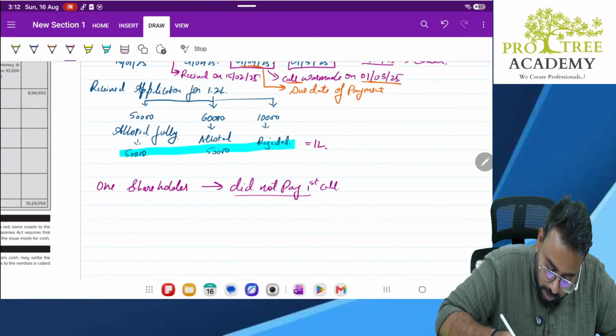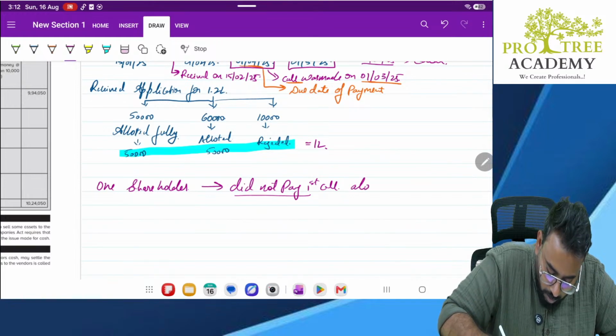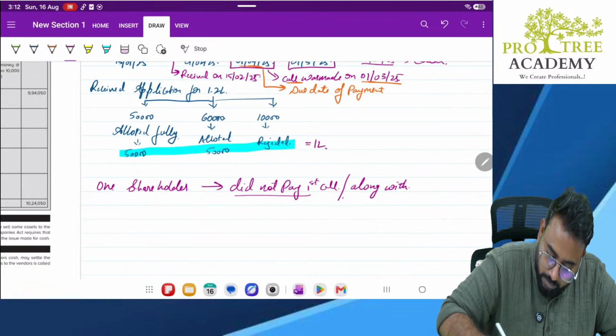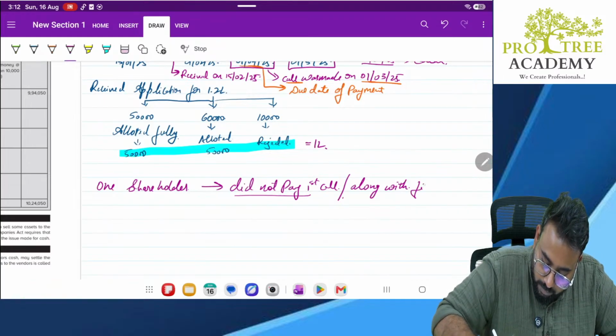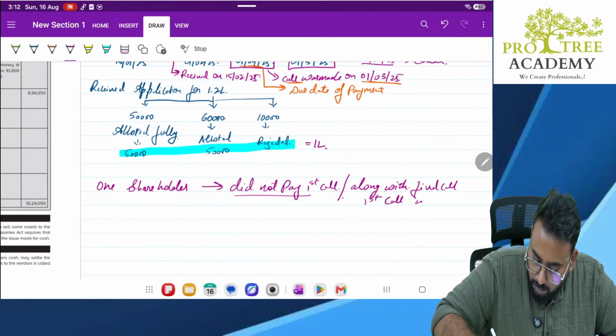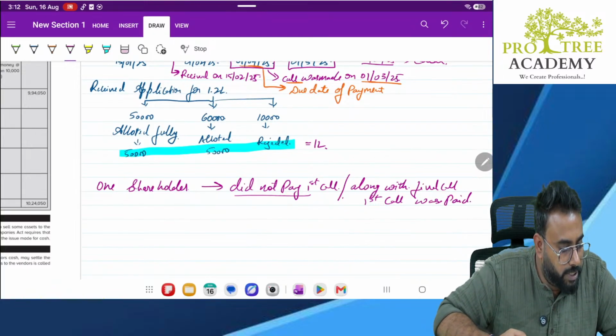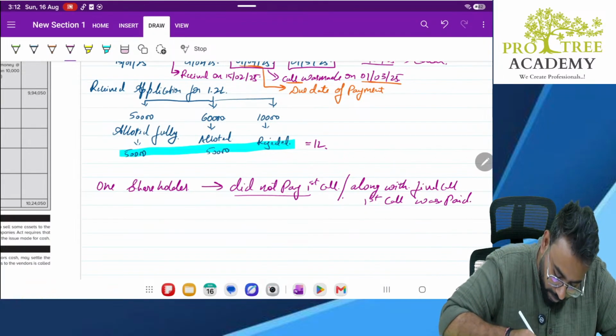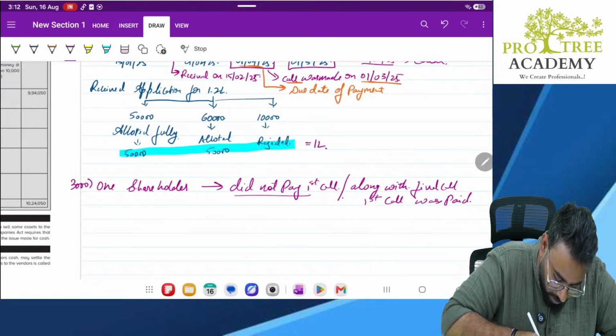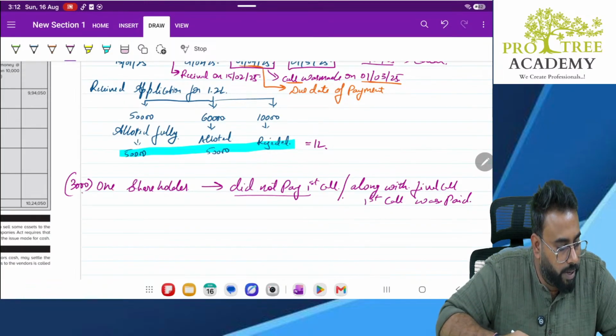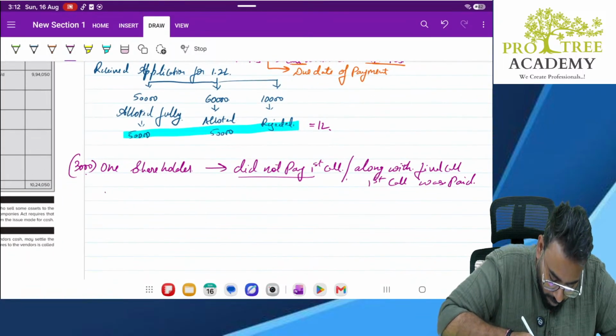Whatever money was due, he paid it along with the final call. How many shares was he having? He was having 3,000 shares. Okay.